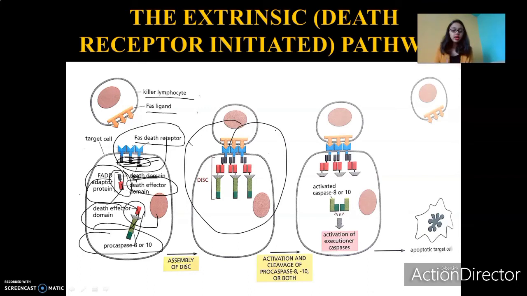So here, once caspase 8 or 10 gets activated, we see a caspase cascade. In many books, you will find these words, caspase cascade. What do you mean by that? Caspases, we already know, are basically proteolytic enzymes. What is a cascade? A cascade is a chain of reactions, a chain of activation or cleavage. That's what is meant by a caspase cascade. A cascade is activated that eventually leads to apoptosis. So this is about the extrinsic pathway.